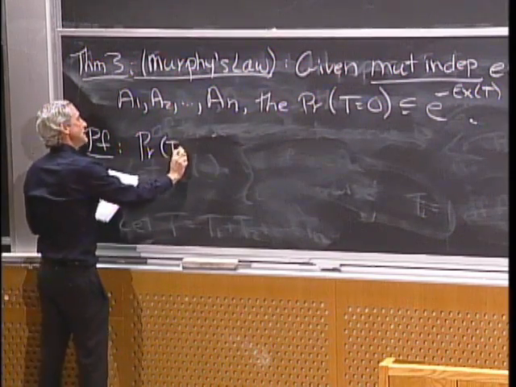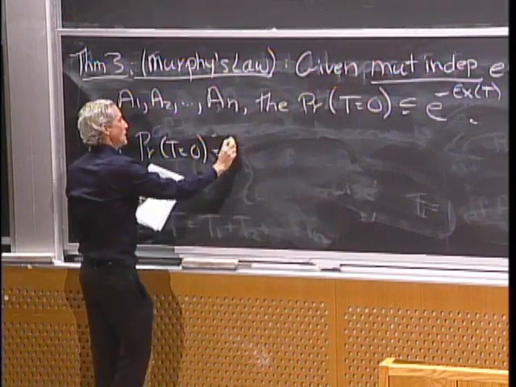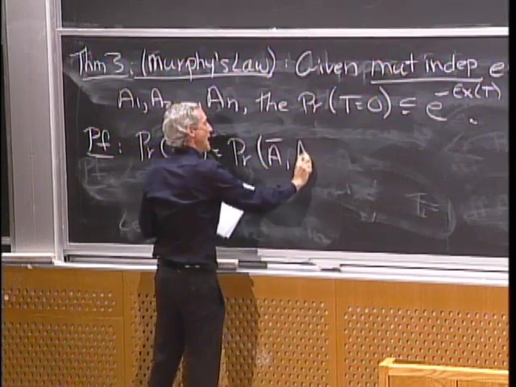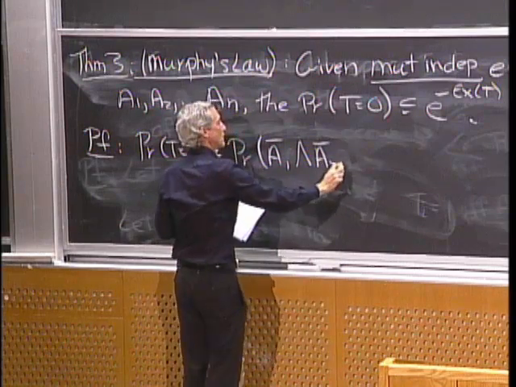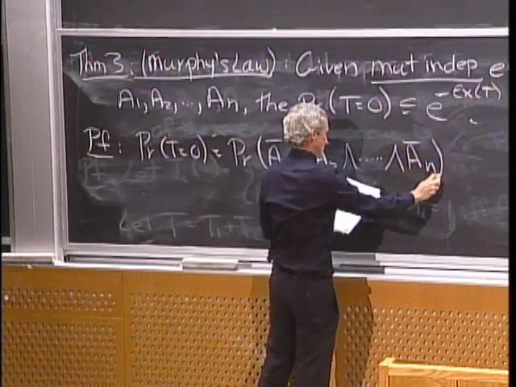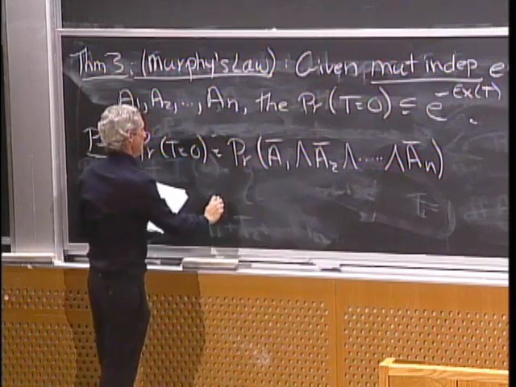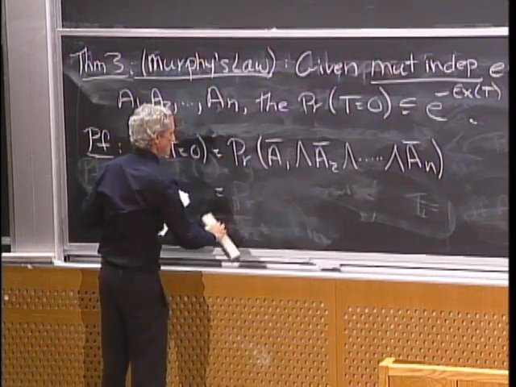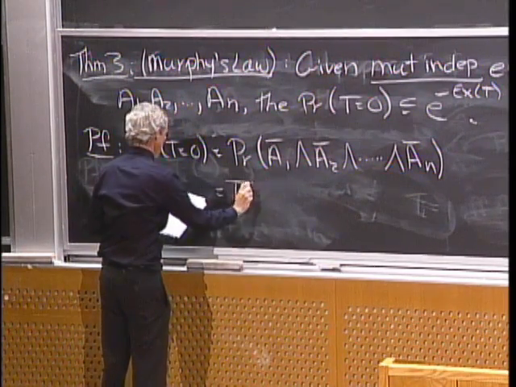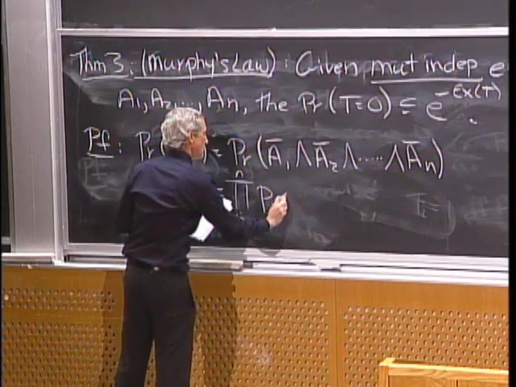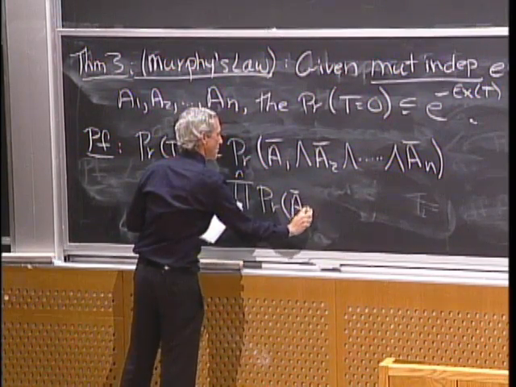Well, the probability that T equals 0 is the same as the probability that A1 does not occur, and A2 does not occur, all the way to AN does not occur. And I claim this is the product of the probabilities that they don't occur. So I'm taking the product, i equals 1 to n, of the probability that Ai does not occur.